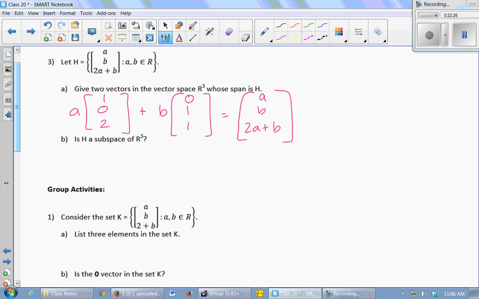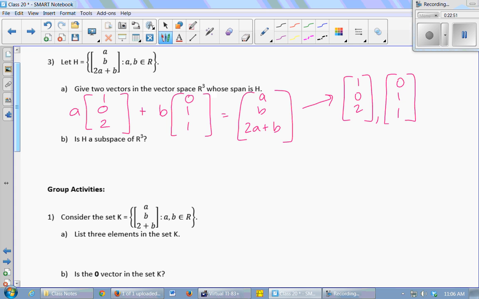And when I add those together, I would get A, B, 2A plus B. So my vectors whose span is H, the answer to the question, is 1, 0, 2 and 0, 1, 1. Those 2 vectors, if you take their span, you create the set H.